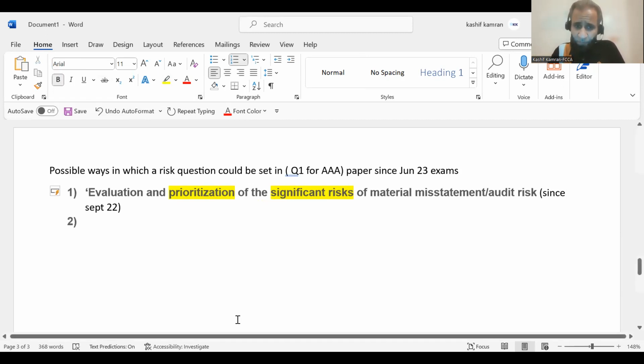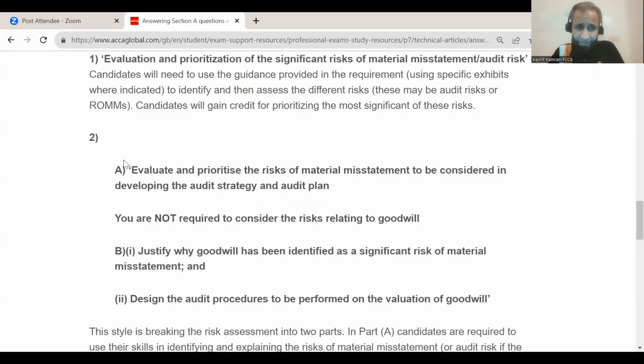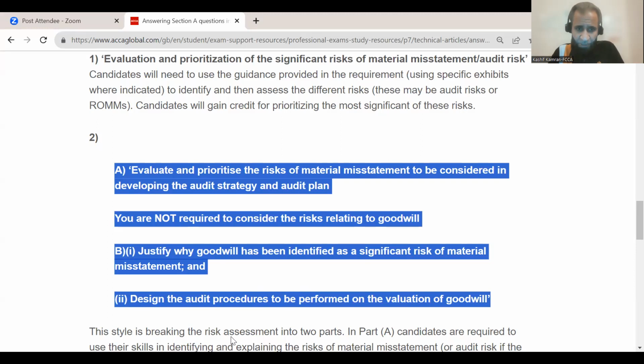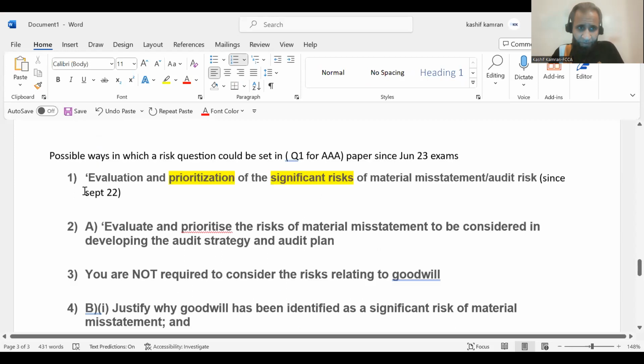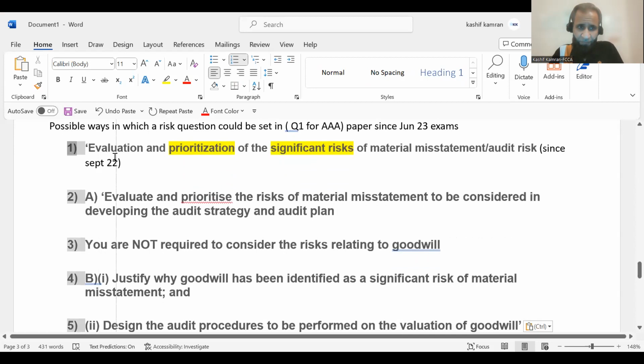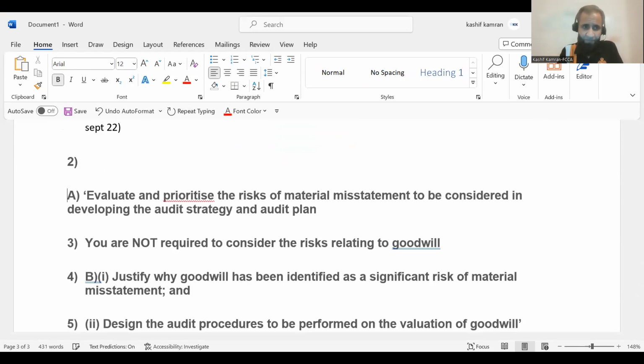The number two type of question, if you go back and copy that from the examiner, is here, number two. And the examiner says in number two, this is how the question could be: A and B. And we take it back to the Word file and paste it under two. So this is the examiner telling us how a type two question can be published. So this is the first type, and this is the second type. It says in question type 2, there would be a requirement A, and then there would be a requirement B.